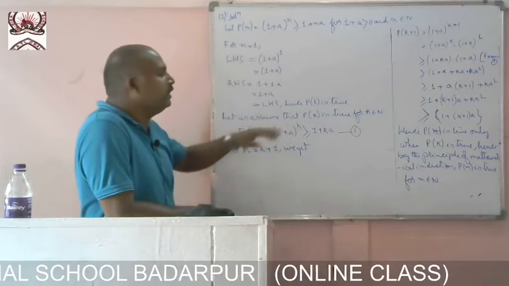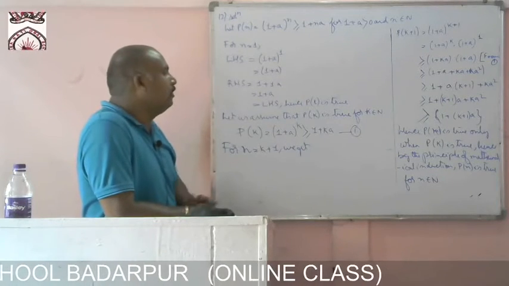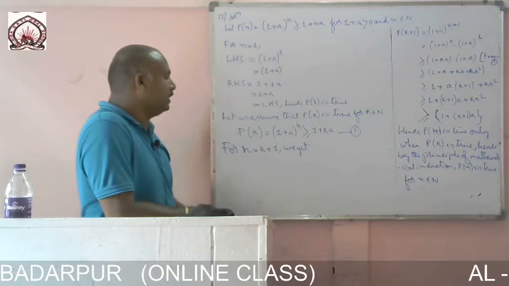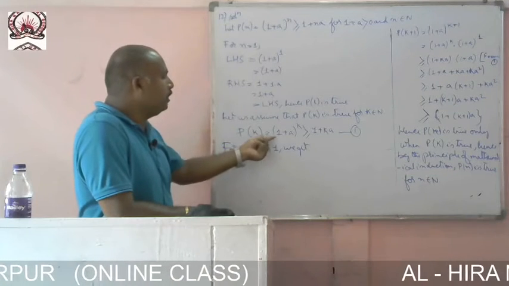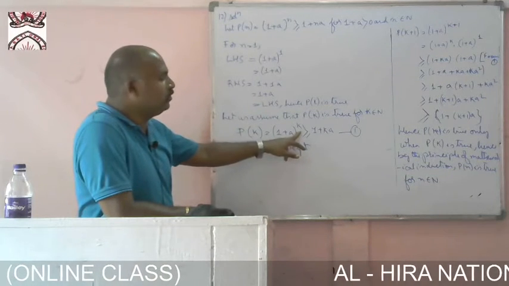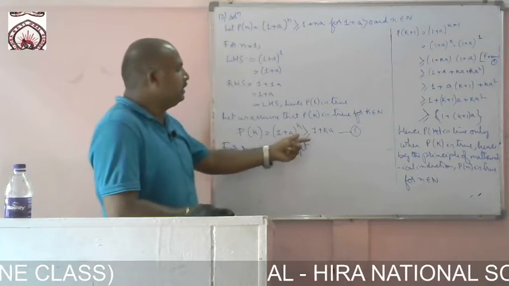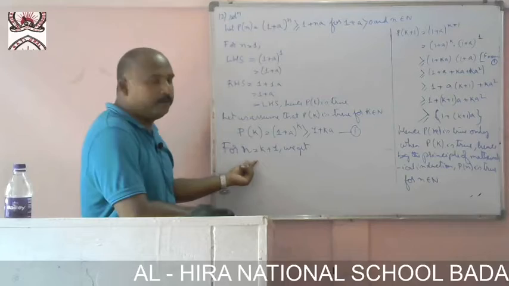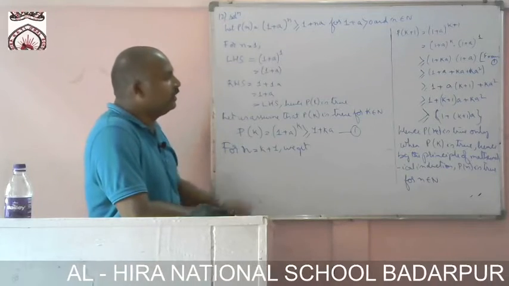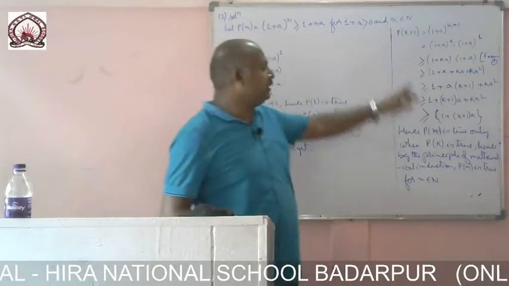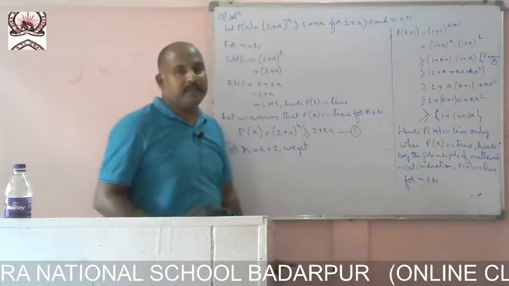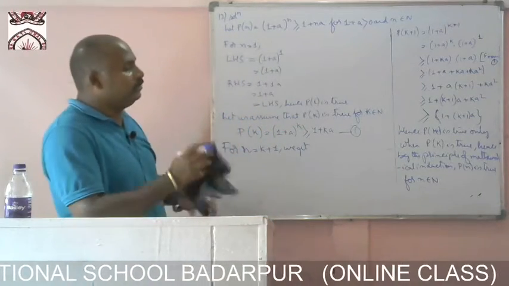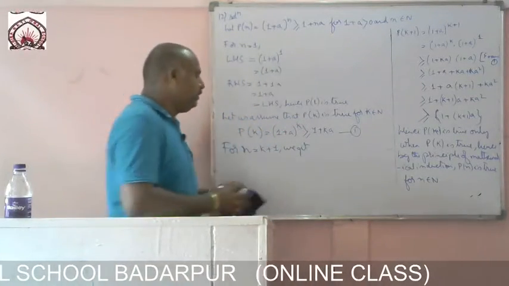Now let us assume that p of k is true for k belongs to natural numbers. P of k equal to (1 + a)^k is greater than or equal to 1 + ka. Now we have proved it for k plus 1. Similarly, we have proved this statement. Hence, by mathematical induction, p of n is true for n belongs to natural numbers.